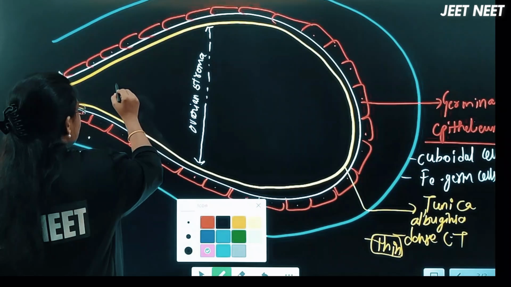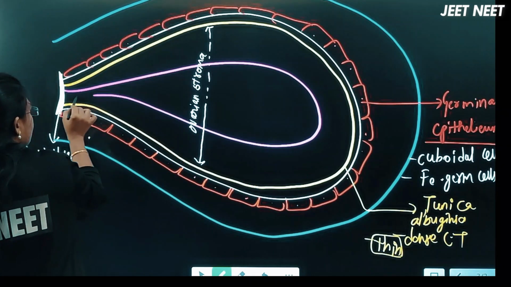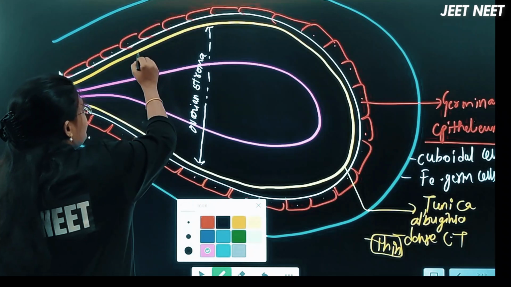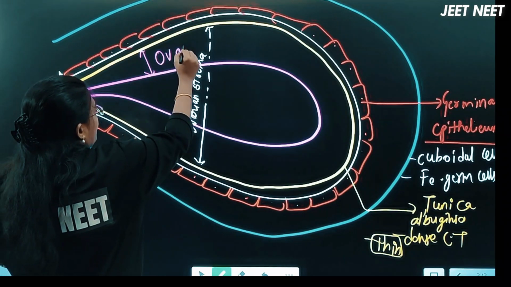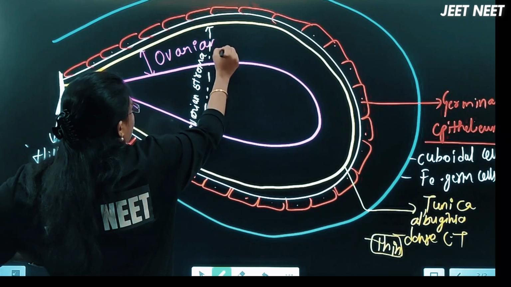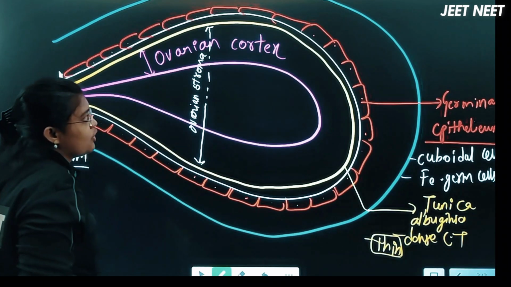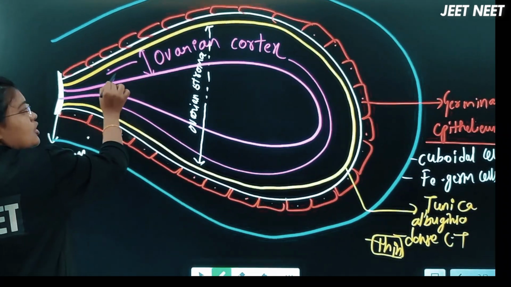This is the peripheral side. The lateral or peripheral side we call the ovarian cortex.